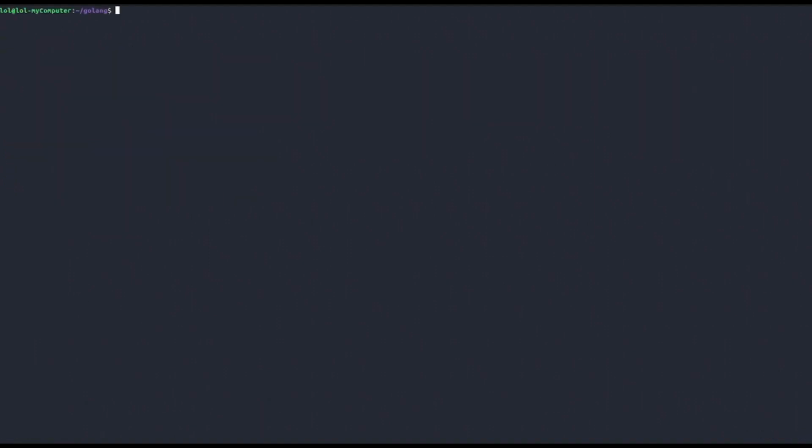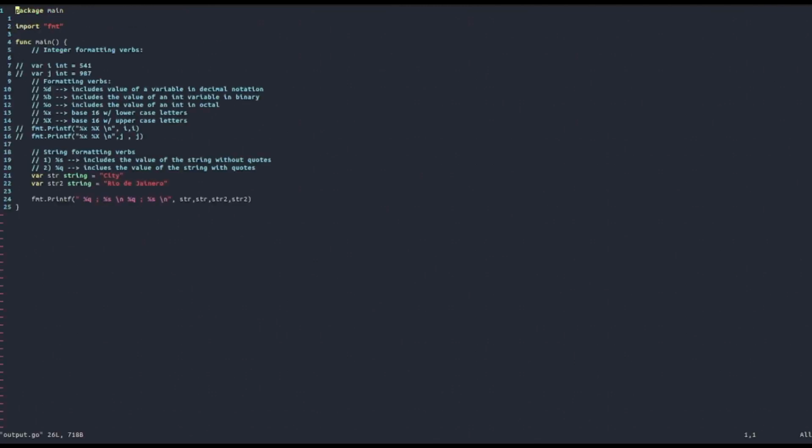Then let's see what the output will be. Go run output.go, and the result is city with quotes, then city, and then Rio de Janeiro with quotes, and then without. So as you can see, this is just the difference between the %s and %q formatting verb. And the last formatting verb that we're going to see is that for Boolean values.